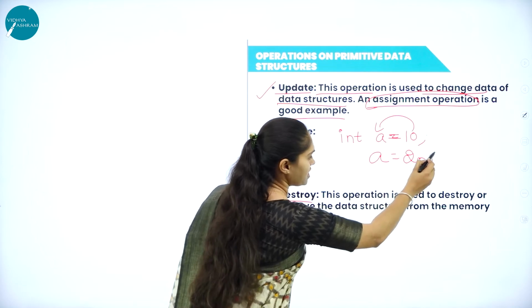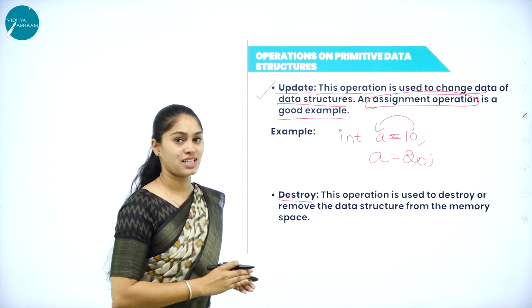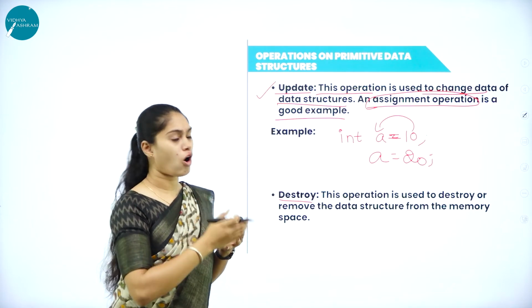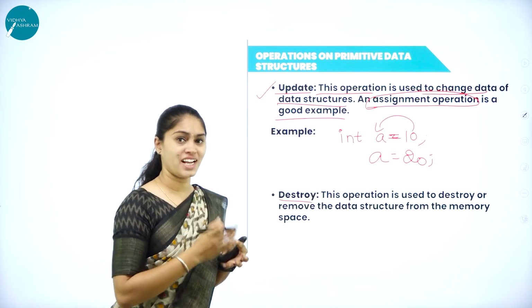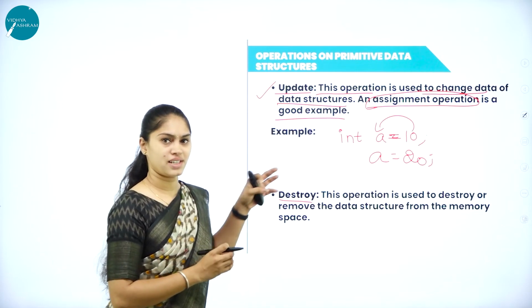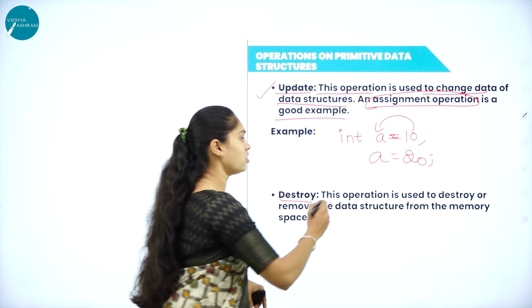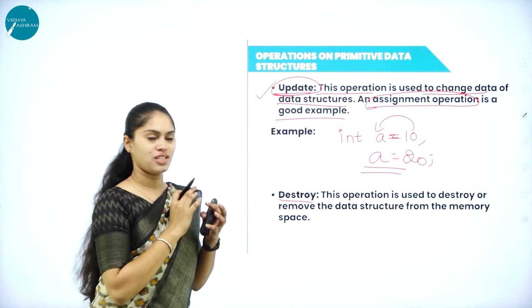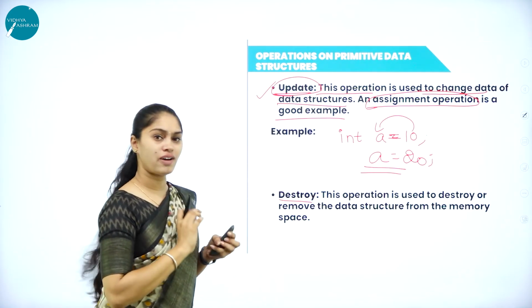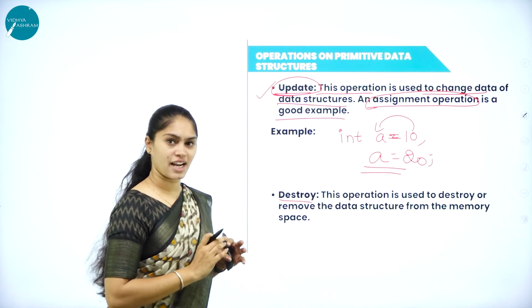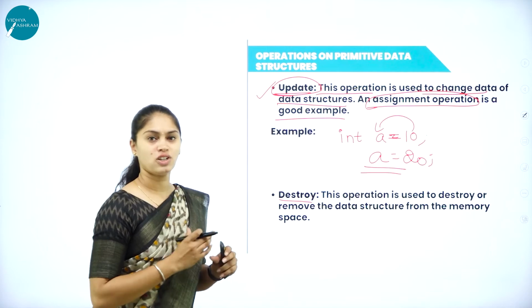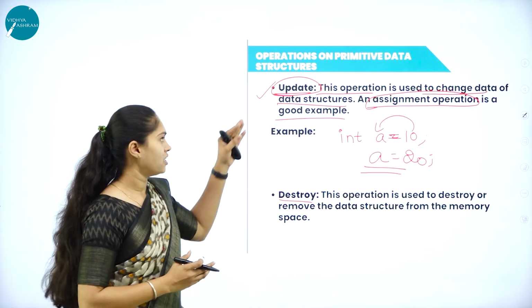So what is the current value of a now? That is 20, not 10. Why? Because I have altered its value. I have changed the data value of the particular data structure. So this is an example for the update operation. This is mainly used to change the value or the data of a data structure. For that we are going to use an assignment operation. So that is about update.